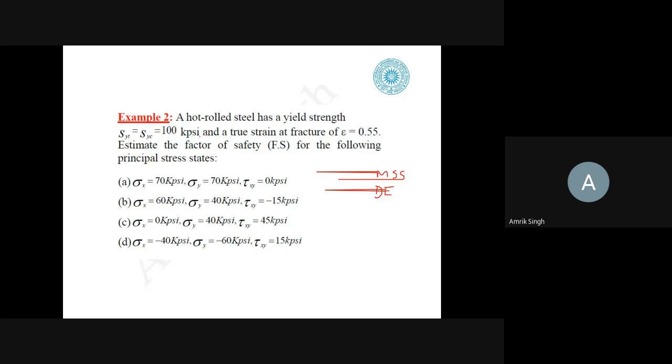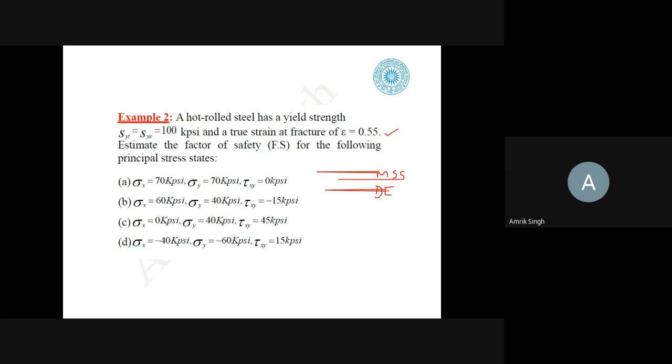You can put it as 100 MPa for your yield, or otherwise you can convert it. The true strain at fracture is given. Estimate the factor of safety for the following principal stresses. Sigma x is given and tau xy is given. This is one combined stress, this is another combined stress, and this is another, so you have to check this for the four conditions.